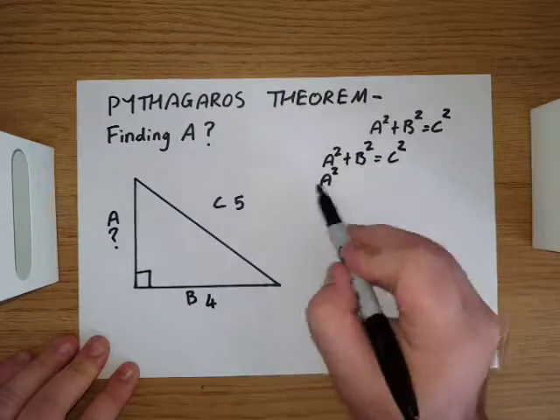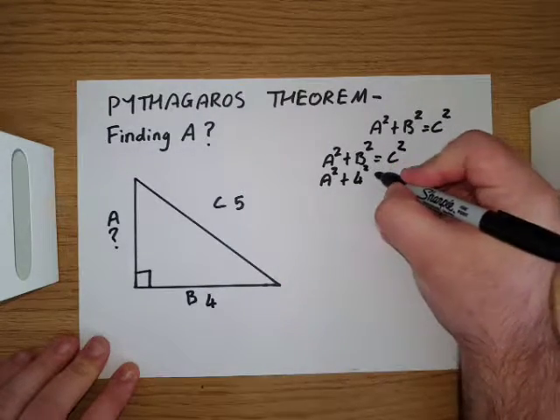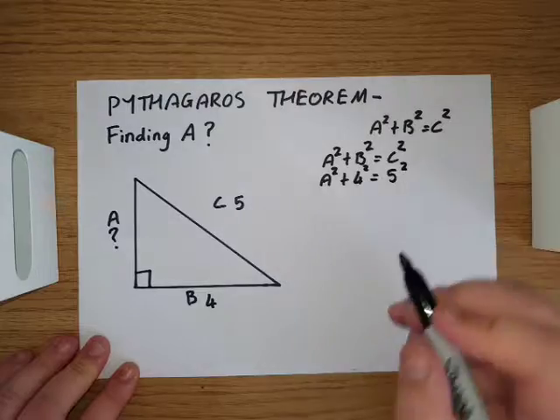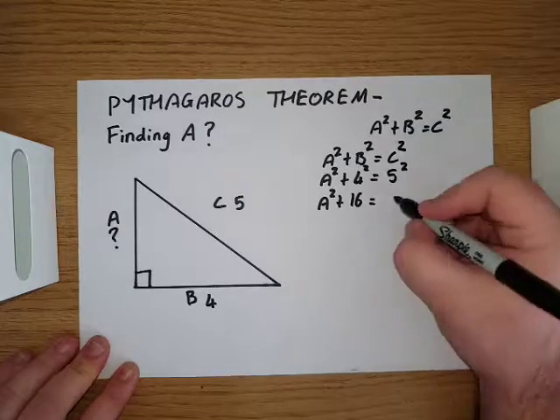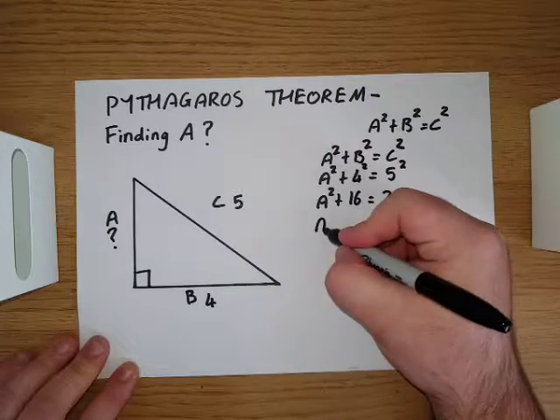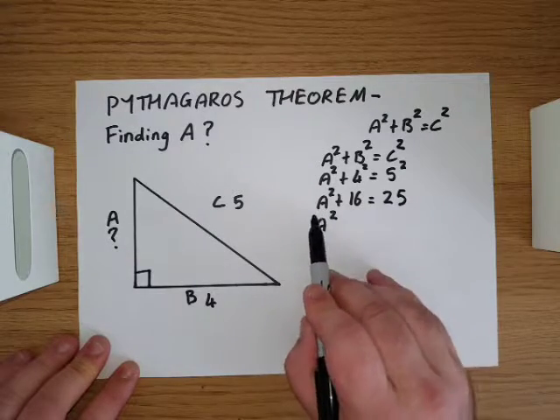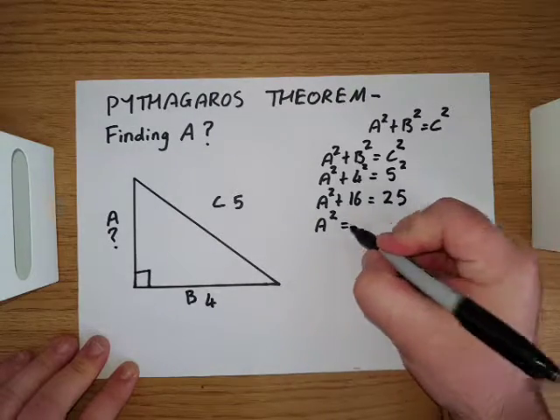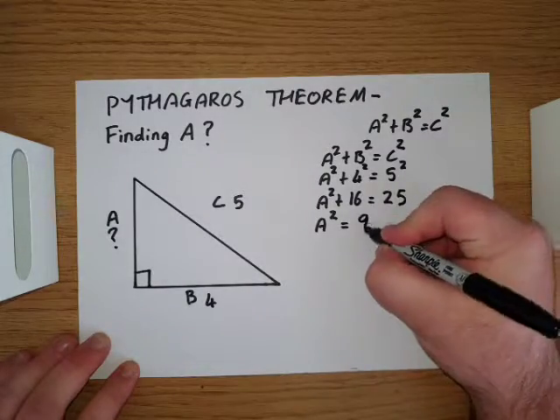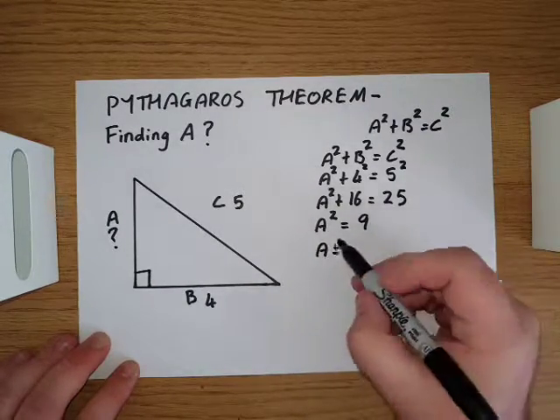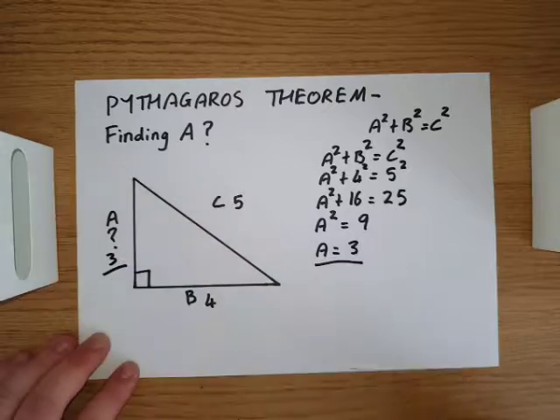A squared we leave as it is because we're trying to find A, plus B squared, which is 4 squared, is 16, equals 5 squared, which is 25. Now we have 16 here, so we want to remove 16 from the left hand side to leave us with A squared. But if we remove 16 from the left, we also have to remove 16 from the right. So A squared equals 9. So A simply equals the square root of 9, which gives us 3. So side A is 3.